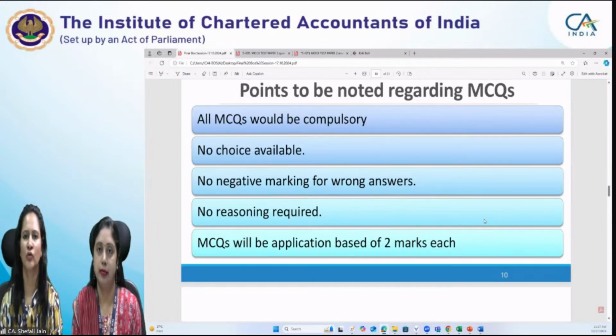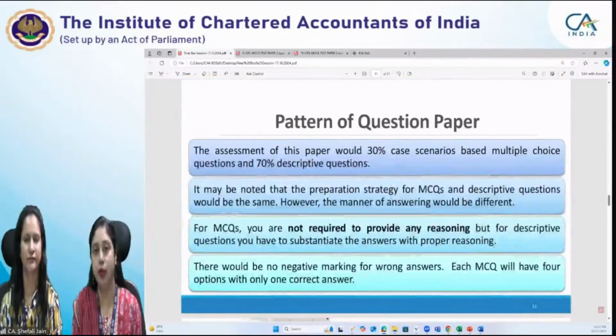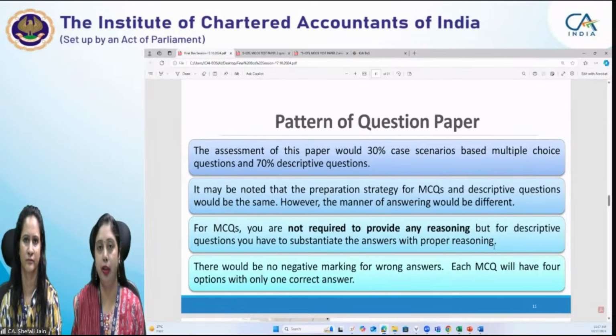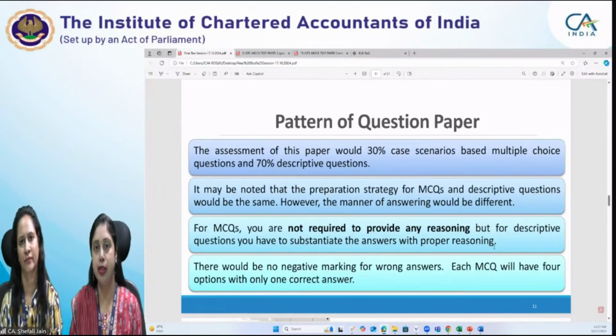Then, as ma'am told you, all the MCQs will be application based and all the multiple choice questions will carry the weightage of 2 marks each. Since no reasoning is required, you can save time in the MCQ portion. When you are allocating time for all the questions in the question paper at the beginning of the examination, you should keep this point in notice that you have to allocate lesser time for the MCQs. You just have to compute it somewhere in rough and then provide the final answer. So comparatively lesser time can be allocated to the MCQ portion and you can save time there which you can use for the descriptive portion.